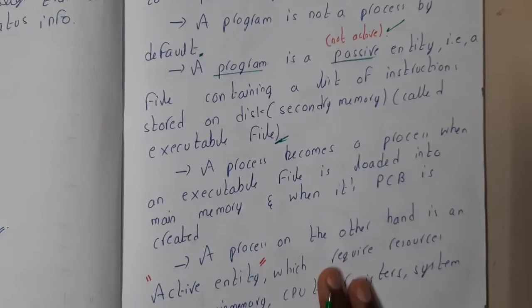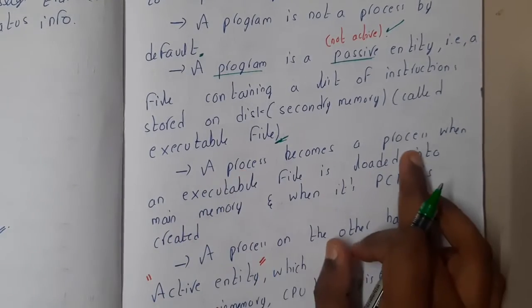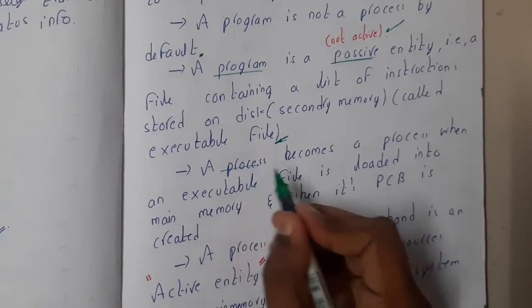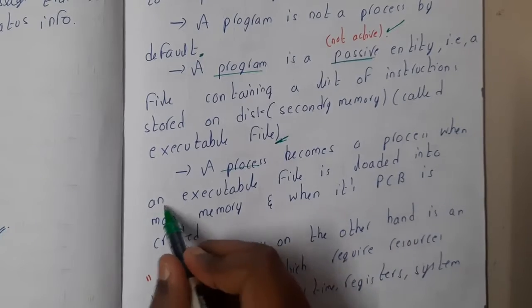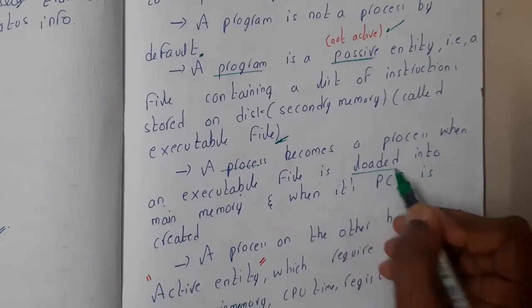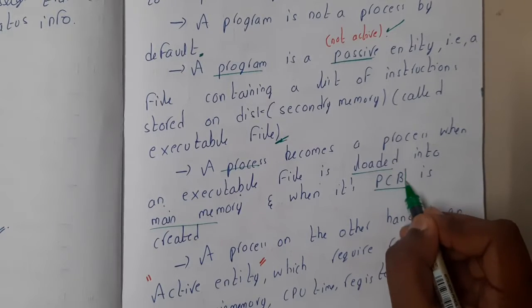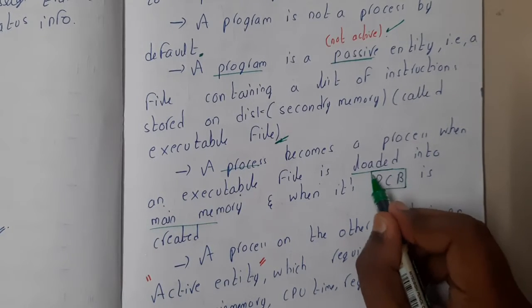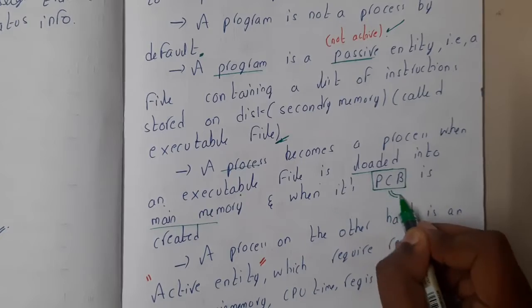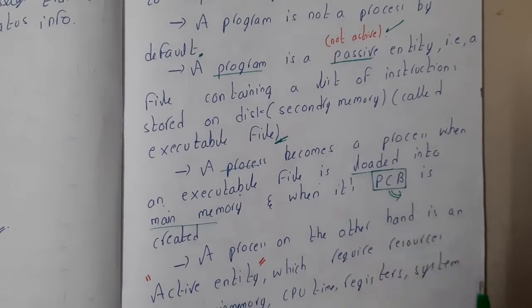A program becomes a process when an executable file is loaded into the main memory and when its PCB is created. Guys, don't think too much about the PCB. PCB is nothing but the process control block.